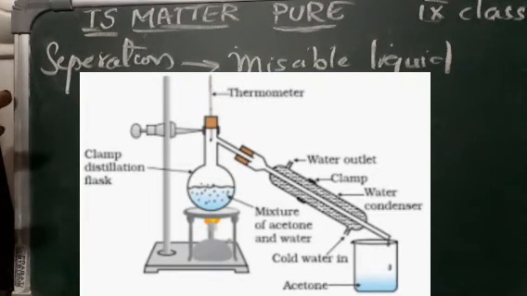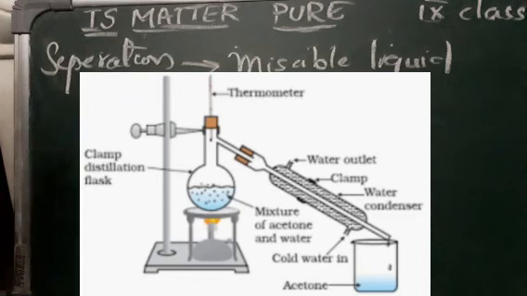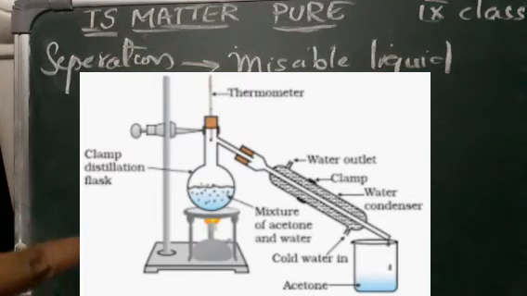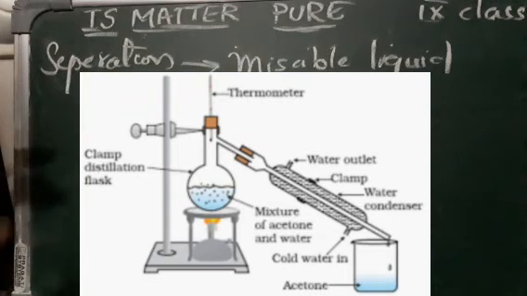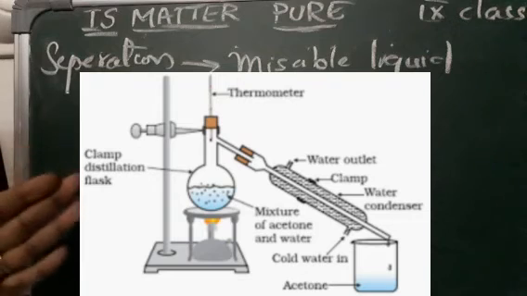Then the acetone vaporizes and condenses. Whatever acetone, as you know, alcohol gets vaporized, right? So whatever is coming out will be vaporized, and through the condenser it will come out into another tube. The acetone can be collected from the condenser outlet. Then water remains in the distillation flask.